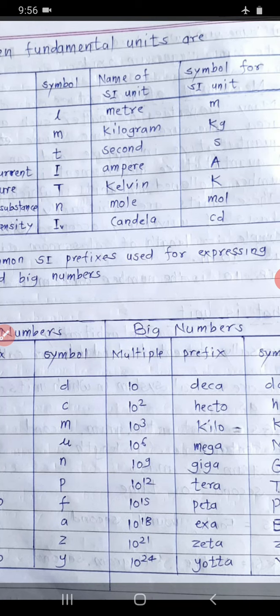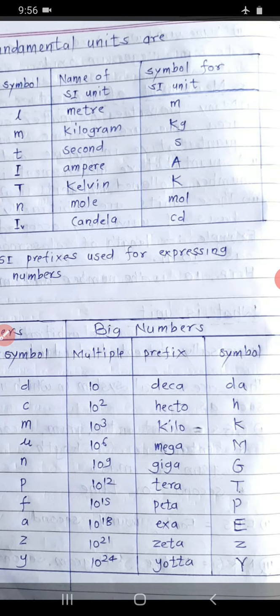Now, for big numbers, the multiples are 10, 10 raised to 2, 10 raised to 3, 6, 9, 10 raised to 12, 10 raised to 15, 18, 10 raised to 21, 10 raised to 24. The prefixes used for these big numbers are: 10 means deca, 10 raised to 2 means hecto, 10 raised to 3 means kilo, 10 raised to 6 means mega, 9 means giga, 12 means tera, 15 means peta, 18 means exa, 21 means zeta, and 24 is yotta.